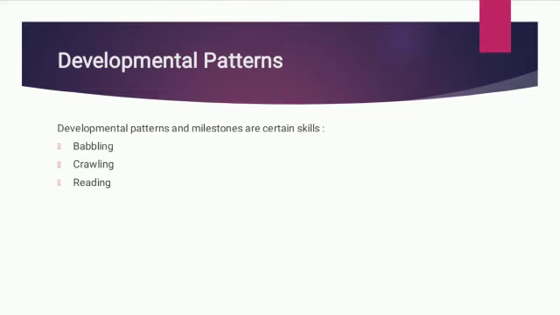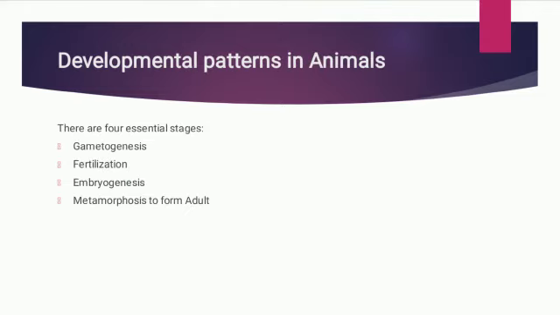Next is developmental patterns. Developmental patterns and milestones are certain scales: babbling, crawling, and reading. Developmental patterns in animals. There are 4 essential stages. Number 1, gametogenesis, fertilization, embryogenesis, and metamorphosis to form adult.